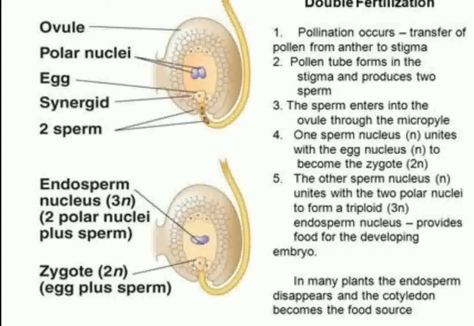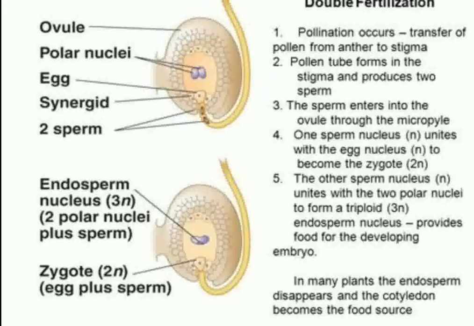Now, I must discuss here a unique phenomenon of double fertilization, which occurs only in the angiosperms, and this is a unique phenomenon which differentiates angiosperms from the rest of the plant kingdom. This phenomenon of double fertilization was discovered by S.G. Navaschin in the year 1897 in the plant Lilium and the Fritillaria species. Now, what happens during this?